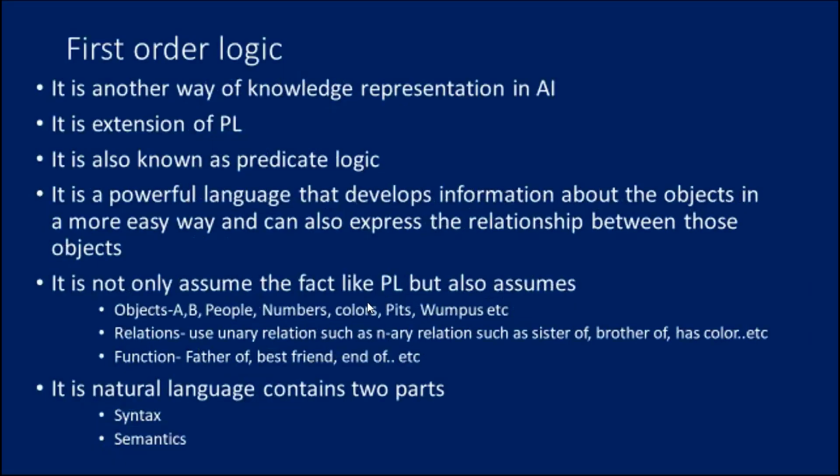Hello everybody. In the last slide we have seen what is meant by propositional logic and an example of propositional logic, how it is solved through Wumpus world problem. We just came to know what is meant by it, right? Now there's another representation we are just going to see in knowledge representation, which is first order logic. It is another way of knowledge representation in AI. So let me see in detail about this topic.